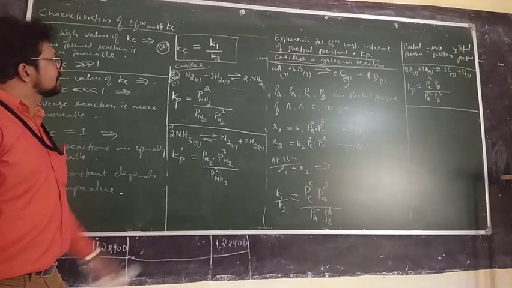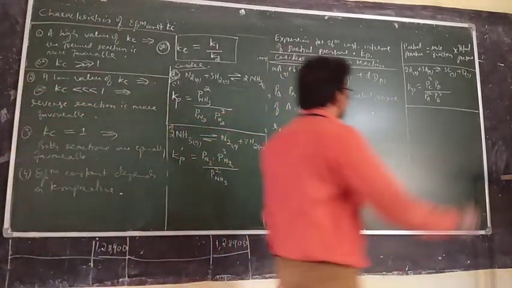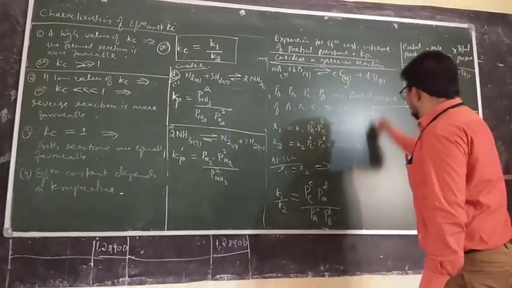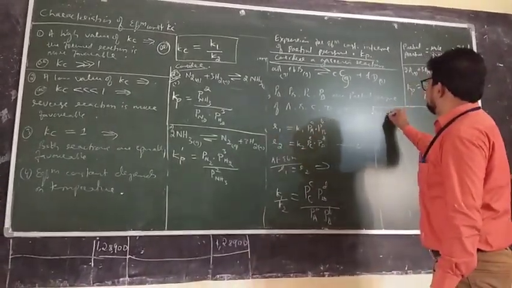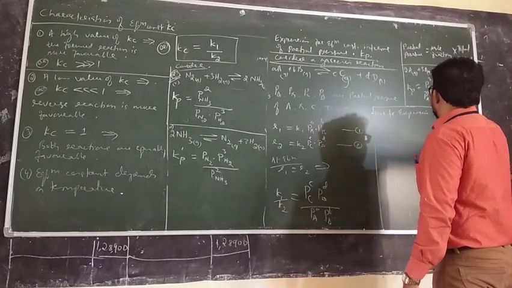And the relation, everything is same. So now I will give you some work. You can write the expression for Kp.